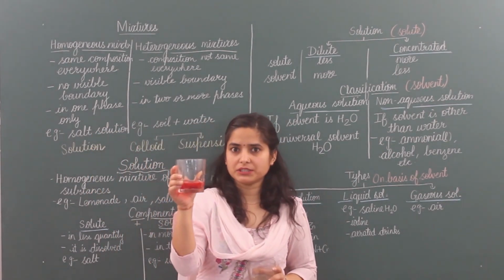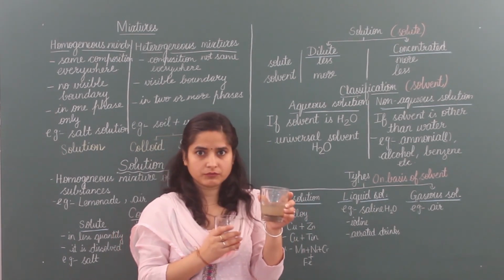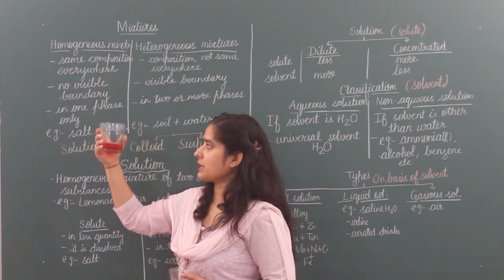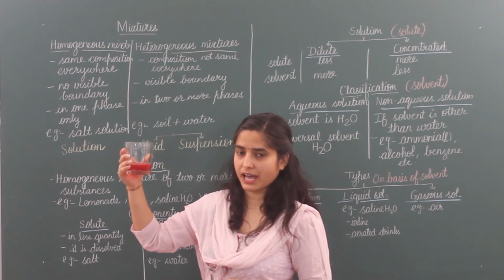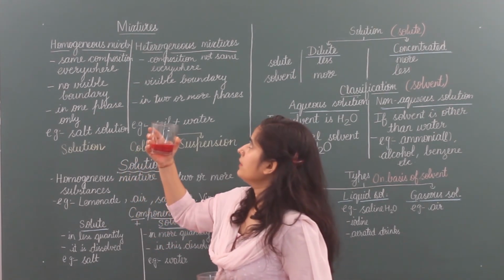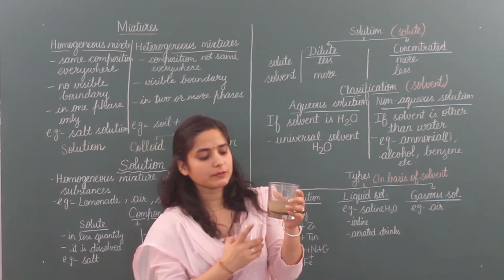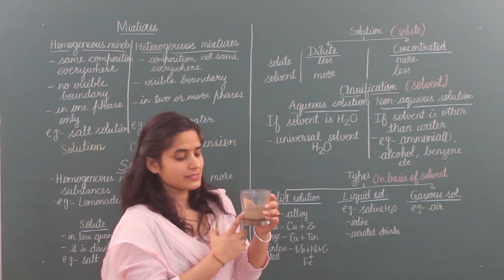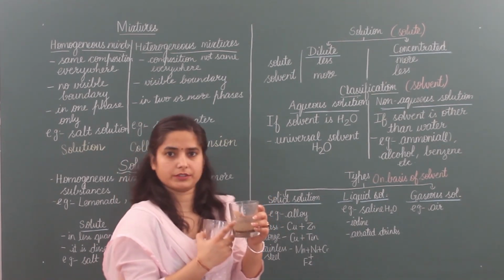I have taken sharbat and put some water in it, and here I have taken soil and put some water in it. In a homogeneous mixture, the composition remains the same everywhere, meaning you can't see where the sharbat is and where the water is. Everywhere it is the same and everywhere its taste will also be the same. But in a heterogeneous mixture, the composition is not the same. You can see at the bottom that soil particles are there, and in between water particles are there, and at the top somewhere you can see the impurities floating on water.